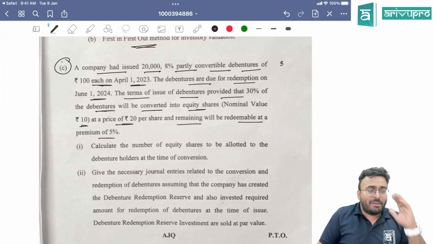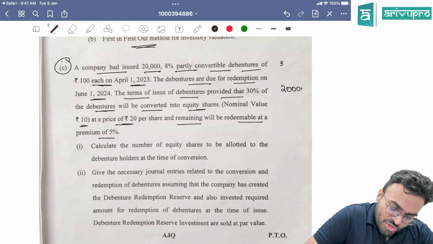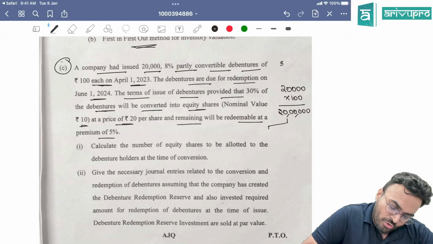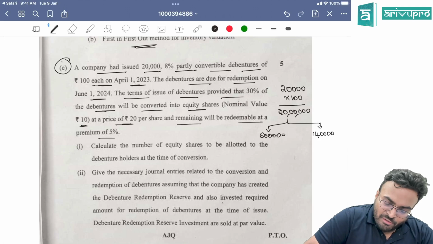So 20,000 debentures into 100 rupees makes it 20 lakhs. 30% will be 6 lakhs, and remaining 70% will be 14 lakhs.